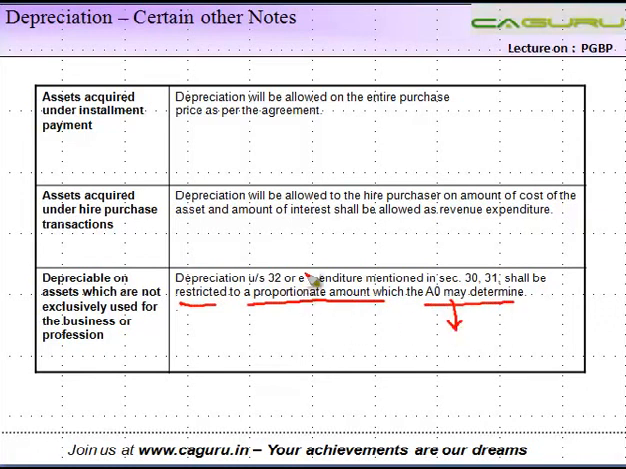Okay, so the assessing officer here has the power to decide as to how much is used for the purpose of business and how much for personal purposes, and accordingly he may decrease the amount of allowance. Right? No assessing officer is so good that he'll come back and say, look chap, you've charged 50, you are entitled to 100. Right? So depreciation under section 32 shall be restricted to a proportionate amount. Right? Let's move on to the next slide.